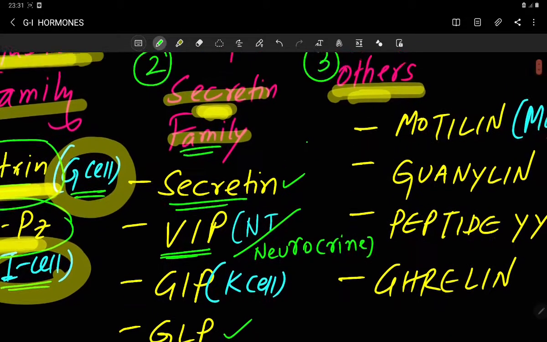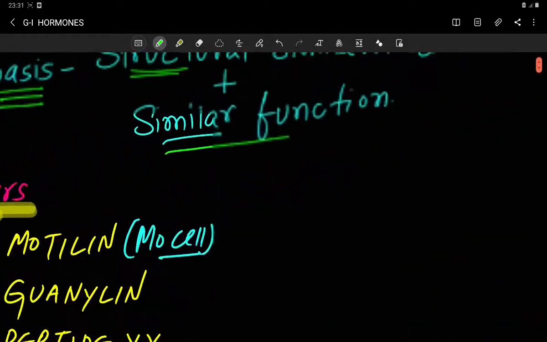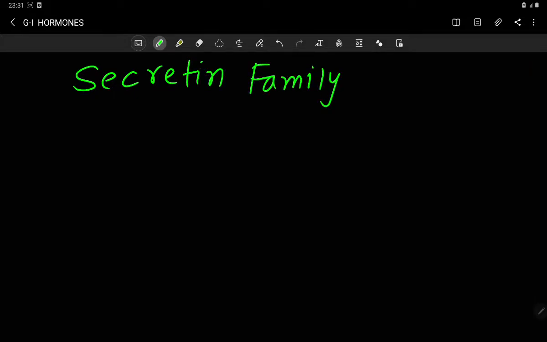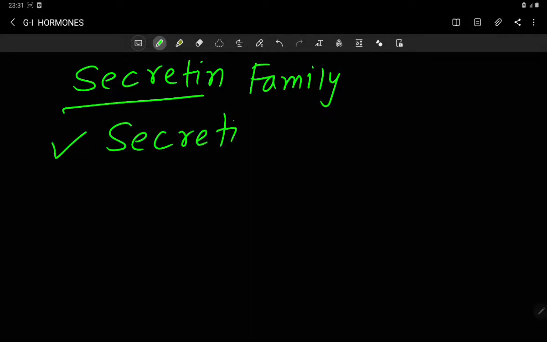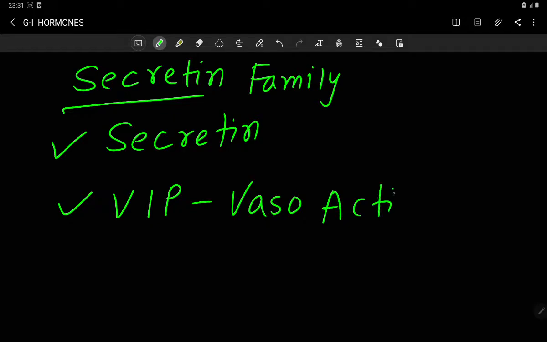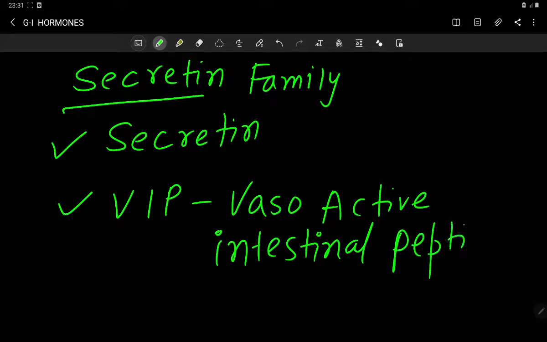So now I am going to make the secretin family. Under this family your secretin is there, and VIP, or vasoactive intestinal peptide, is there.